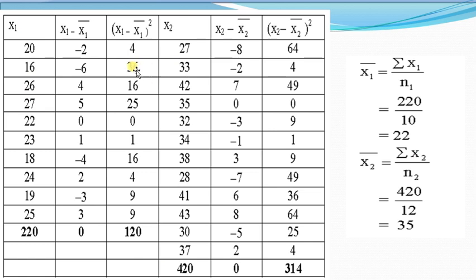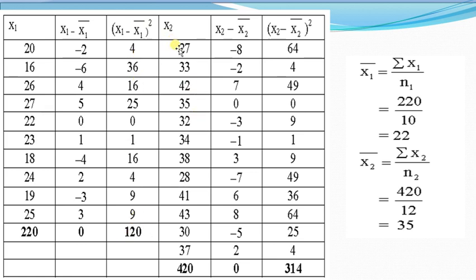and the y are the 12 observations. For the x1 values we compute x1 minus x1 bar: x1 bar is 22, and 22 is subtracted from 20, that is minus 2, 16 minus 22 is minus 6, and so on. The sum of x minus x bar is 0, this is the property of the mean, and summation of x1 minus x1 bar square is 120.